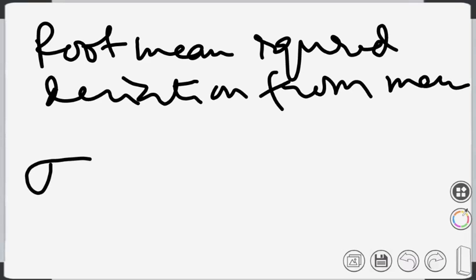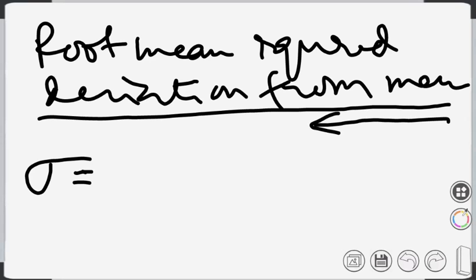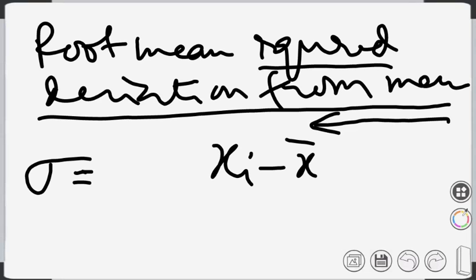How is this defined? It will be calculated backwards. First is the deviation from mean, that is xi minus x bar. But as we have said, xi minus x bar could be positive or negative. To make that positive, previously we took the modulus sign. Now here we will square that, and then it will become positive.